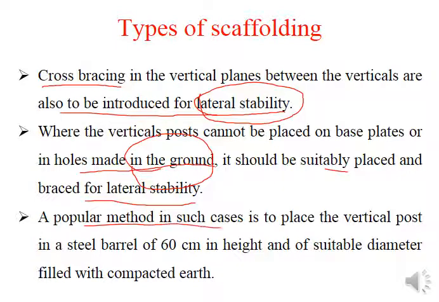A popular method in such cases is to place the vertical post in a steel barrel of 60 centimeters in height to improve the base foundation of the vertical post, meaning the standard. We have also discussed in the figure that you can provide a steel barrel of 60 centimeters in height and of suitable diameter filled with compacted earth. This is the method most generally used in the field and on sites, in which you can provide stability and strength for the vertical members.